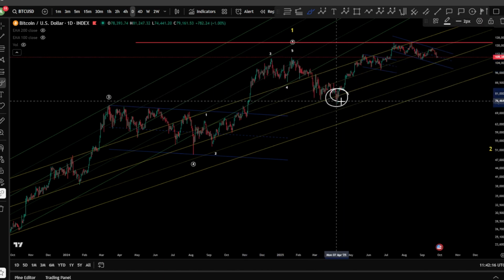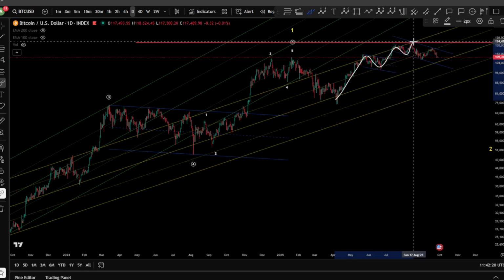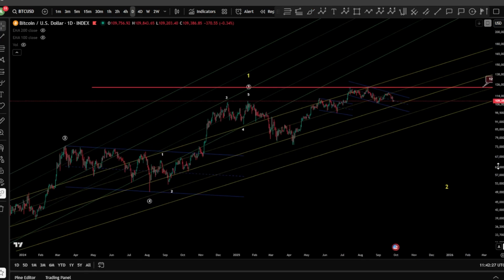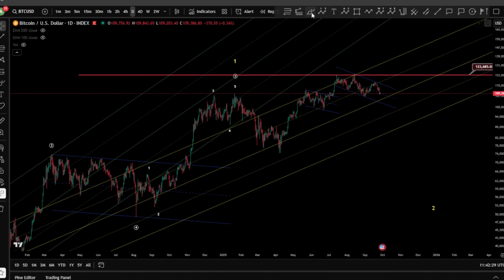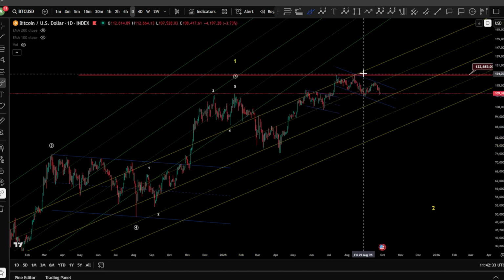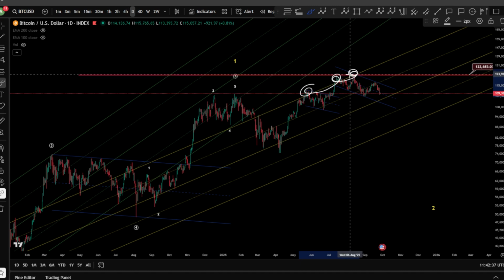Now, of course, we saw some rejection on the middle. Again, rejection on the top of this base channel, not being able to break it and move again to the green zone, which is of course another possibility for a wave 5 and continuation for this bull run, which is very low possibility. Currently we saw 3 times a rejection from the base channel.